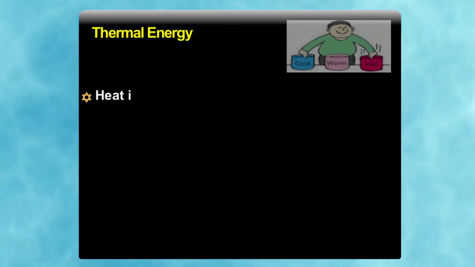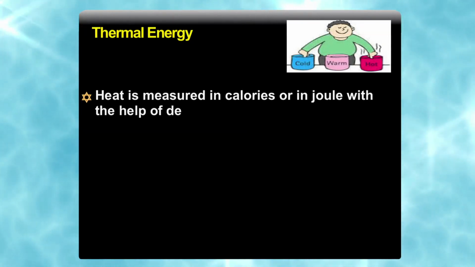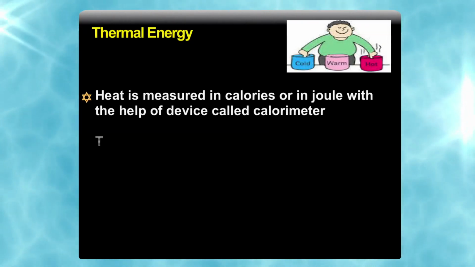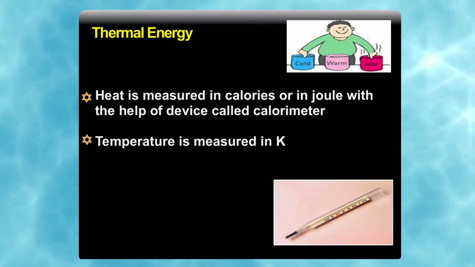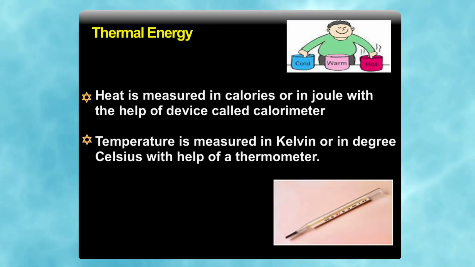Heat always flows from higher temperature to a lower temperature. Heat is measured in calories or in joule with the help of a device called calorimeter. Temperature is measured in Kelvin or in degree Celsius with the help of a thermometer.